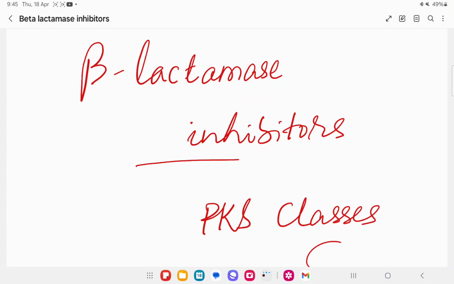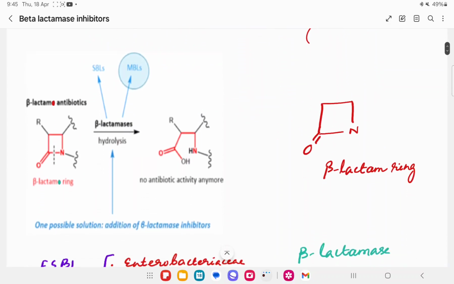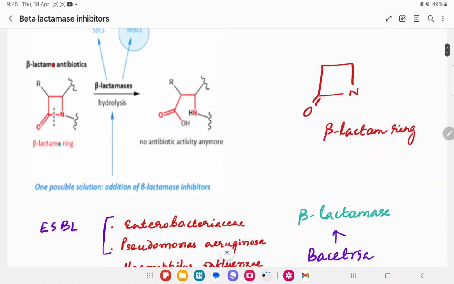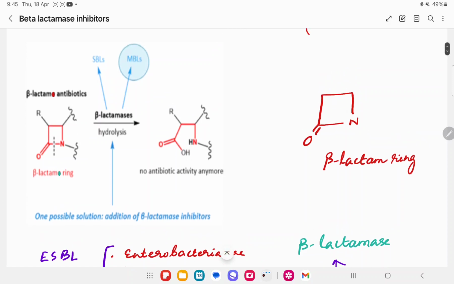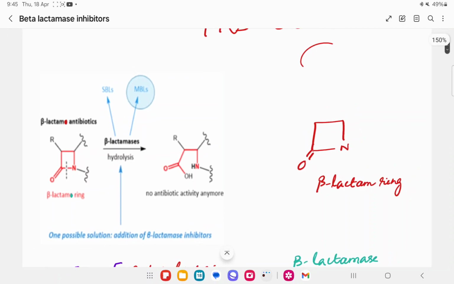Today we are going to discuss the beta-lactamase inhibitors. So before discussing that, let us discuss what this beta-lactam is. This is the structure of the beta-lactam ring, and the beta-lactam ring is essential for the antibacterial activity of beta-lactam antibiotics.